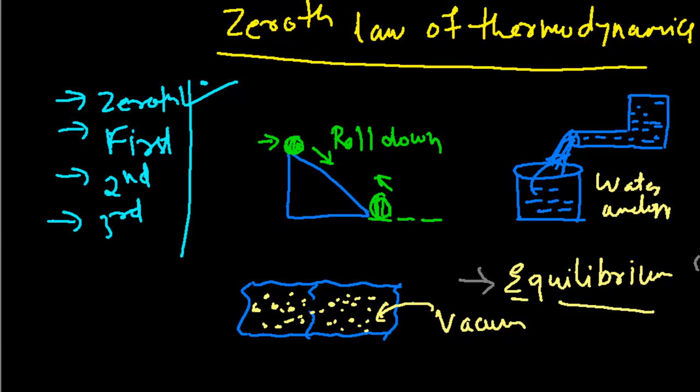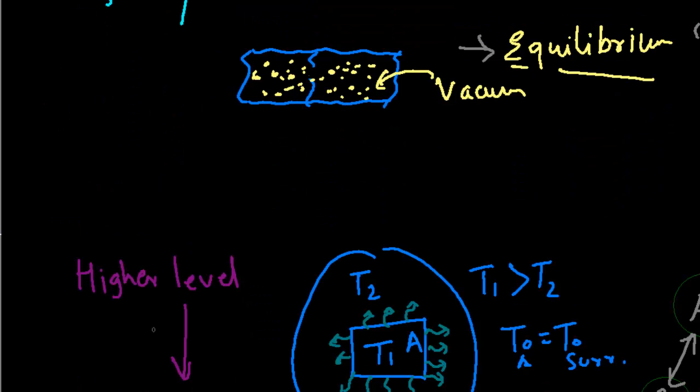And then we saw that everything flows from a higher level to a lower level. Then we saw the concept of thermal equilibrium and relative hotness and coldness. Again, remember, hotness and coldness are always relative, because it really depends on the temperature of two bodies. You can't say that something is hot or cold absolutely.